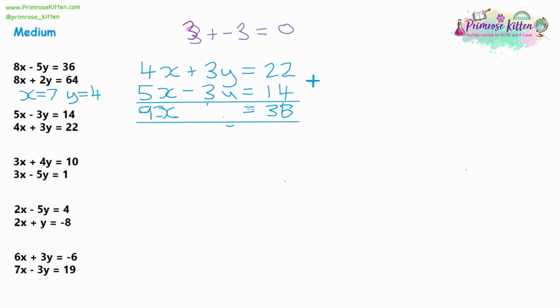The trick to knowing it's an add or subtract is looking at the variable you're trying to eliminate, the one that's got the same numbers matched up, and we'll talk more about that on the hard questions. And you've got a plus 3 and a minus 3. So you've got the same number, and you've got a plus and a minus, then it's going to be an adding question. If you've got the same symbol, so on the previous questions we've maybe had an add and an add, then it's going to be a taking away question.